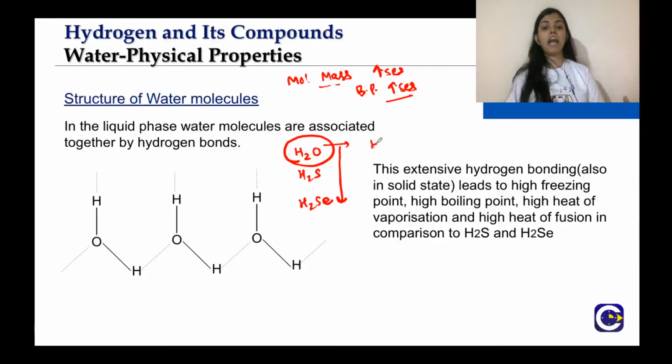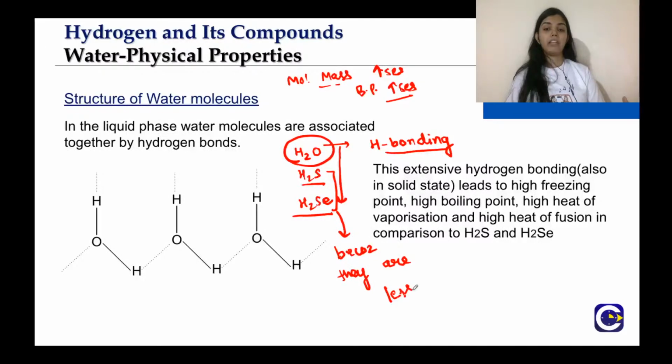This is due to the hydrogen bonding, which is absent, or basically it is less in case of H2S and H2Se. Why? Because they are less electronegative than oxygen. So basically you can learn this, that the greater the electronegativity of the central atom, the element to which the hydrogen is attached, the more pronounced the hydrogen bonding.